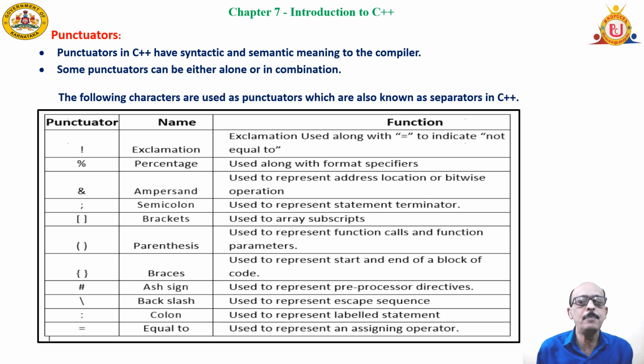Next one is the ampersand. That is used to represent the address of the data. If it is used as an operator, as a single symbol, it can be the bitwise AND. If you use it 2 times, it is going to be logical AND. Next you will get those operators in the same discussion. Semicolon, brackets: the simple brackets are called parenthesis, square brackets, and flower brackets are called braces. All these are the simple punctuators used in the C++ language.